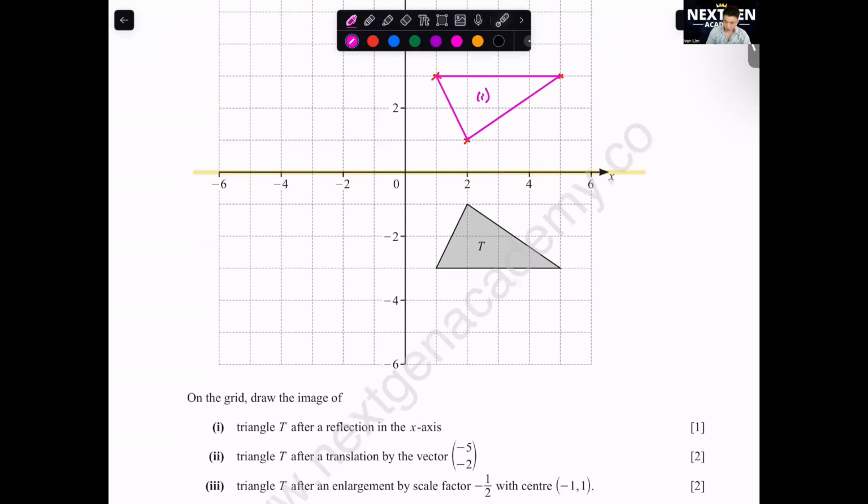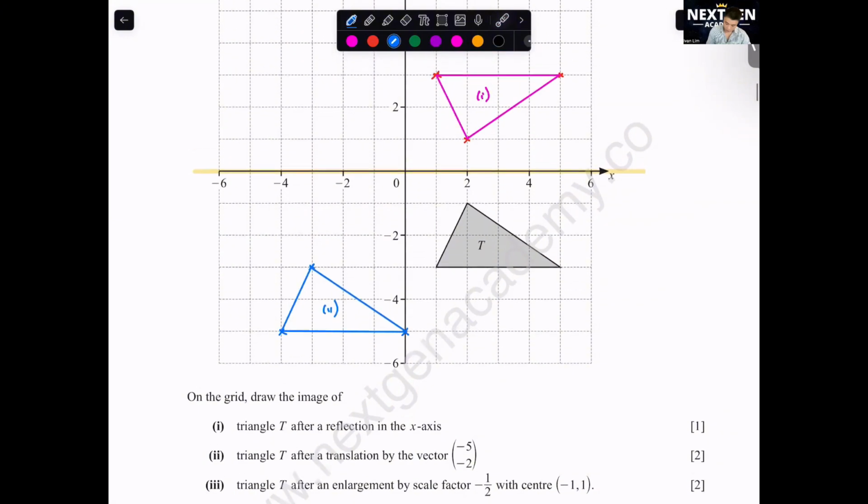Question B, triangle T after a translation by the vector negative 5, 2. So all the points move left by 5, 1, 2, 3, 4, 5, then 2 down. The second one, 1, 2, 3, 4, 5, 1, 2. 1, 2, 3, 4, 5, 1, 2. Okay, this is question B. Question C: enlargement by scale factor negative 1 over 2 with center negative 1, 1.